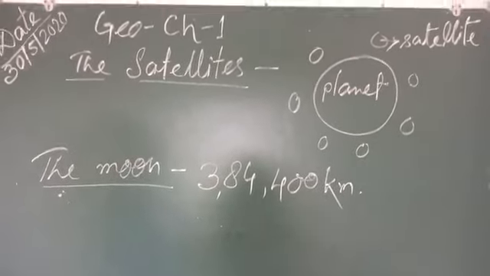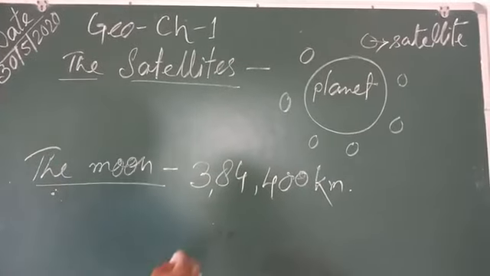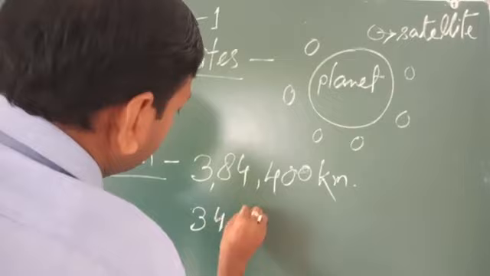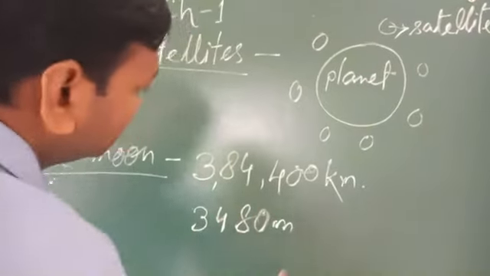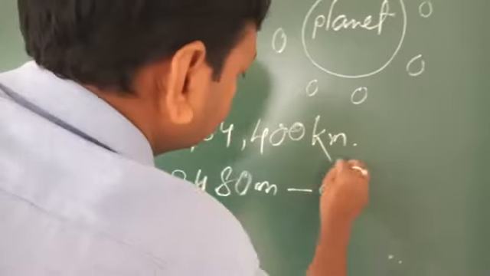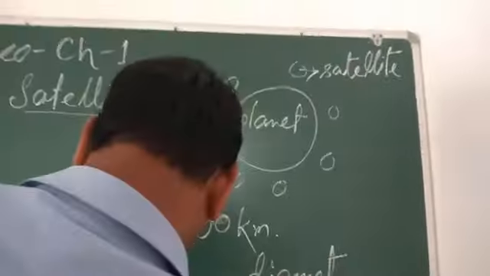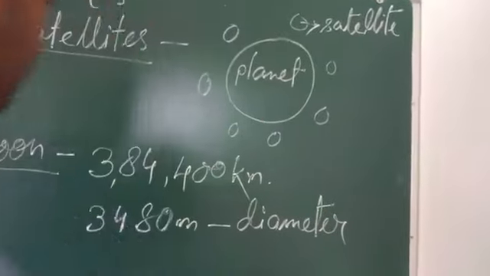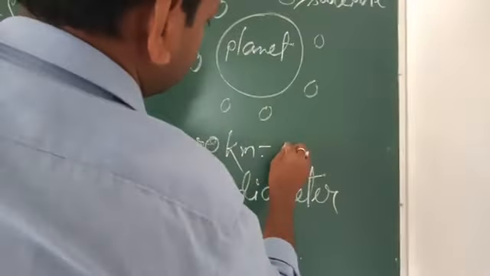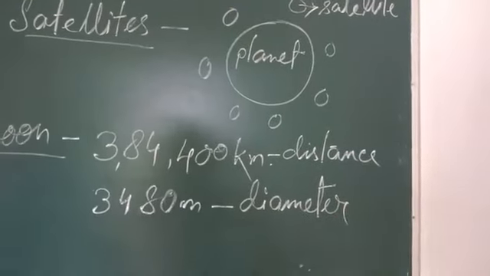Its diameter is about 3,480 kilometers. This is the diameter, and that is the distance from us.